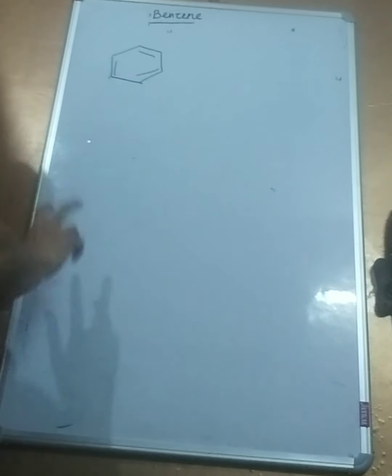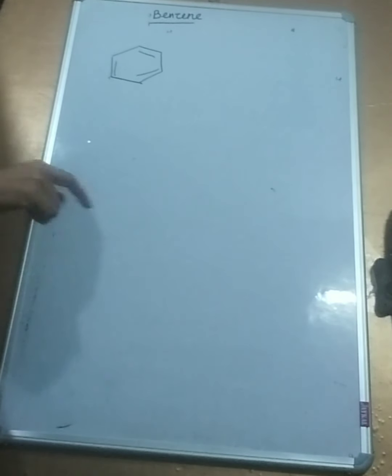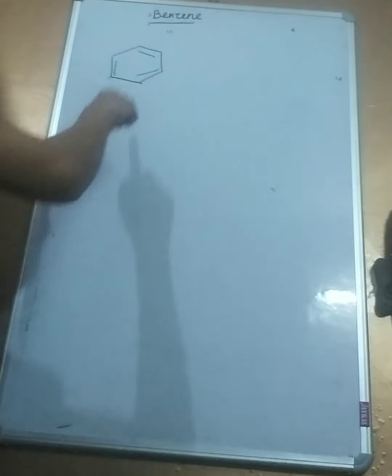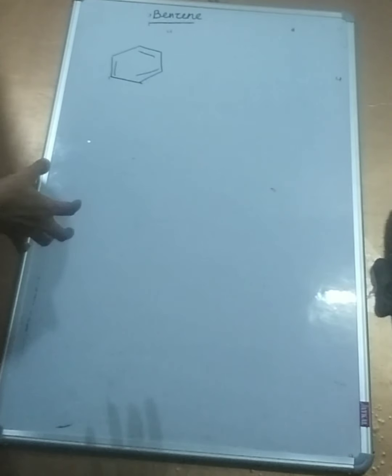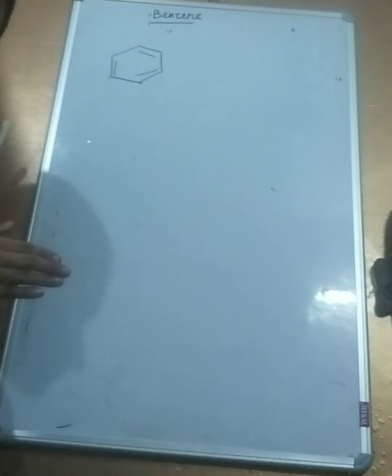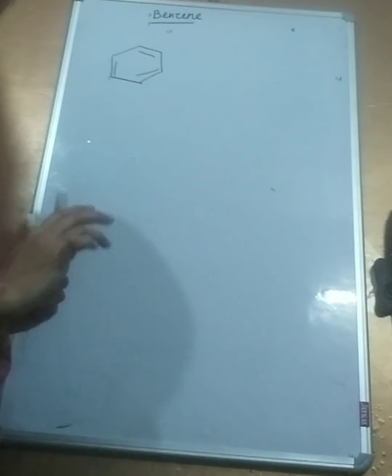This means if benzene undergoes addition, it will lose its double bond character. Remember, this double bond character is responsible for its stability, because this partial double bond character, which is throughout, maintains the stability of benzene. So if I am to take away that character, I am reducing the stability. So benzene, like other double bonded compounds, alkenes, I would not say it doesn't undergo, but we would rather say it does not prefer undergoing electrophilic addition, because it wants to retain its stability, its resonance stability, by retaining its double bond character.